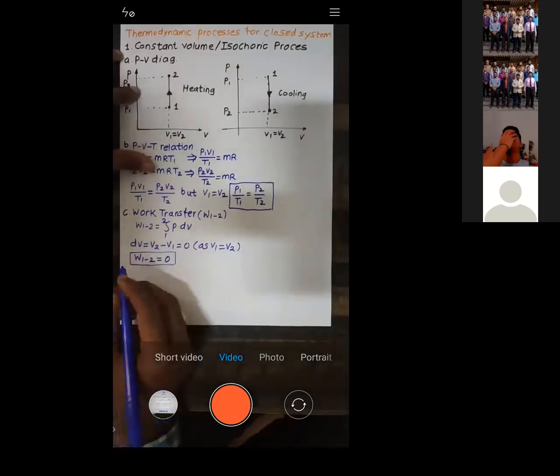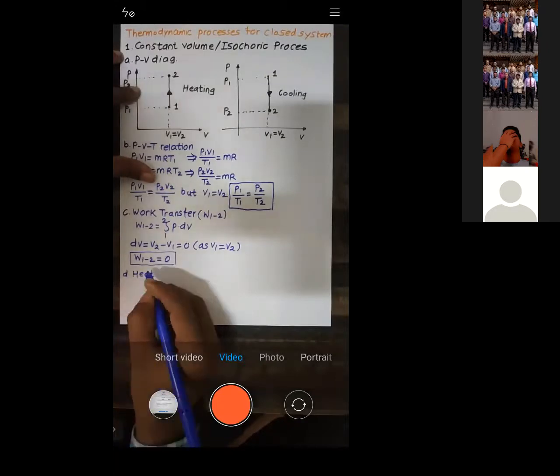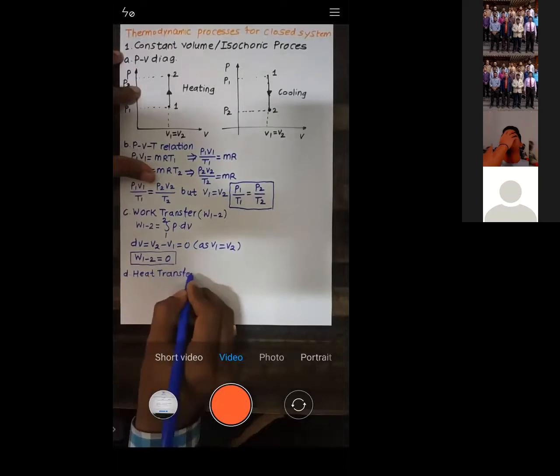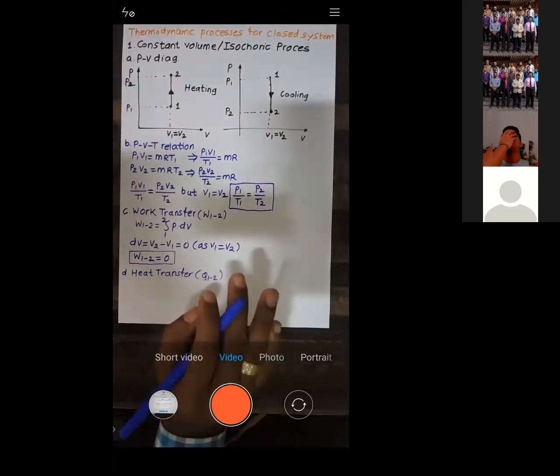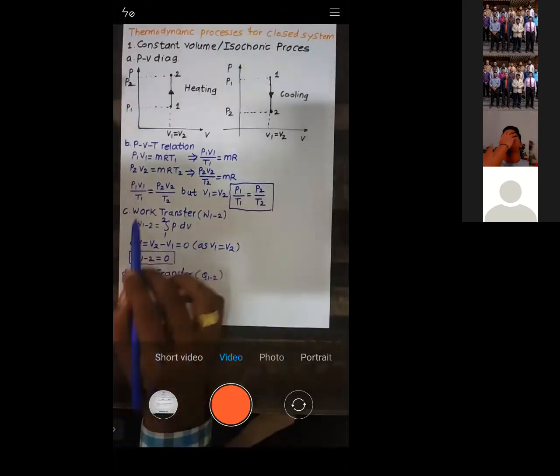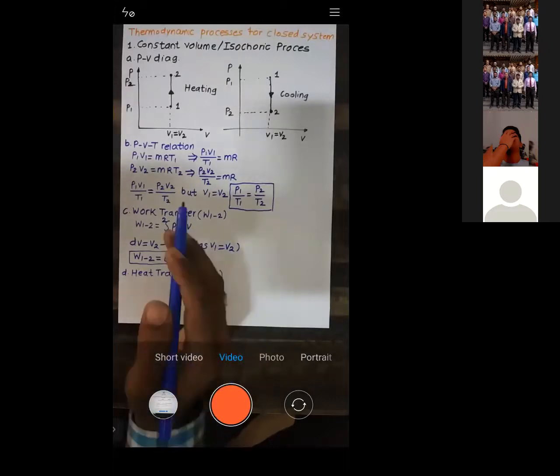Next, similar to work transfer, we will calculate heat transfer. But first, if you are unable to understand this, it is simple.